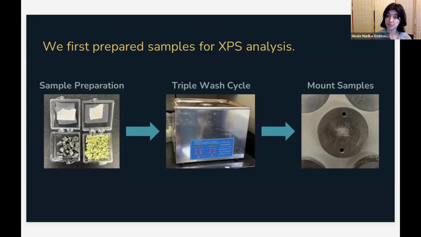After they were sufficiently dried, they were mounted onto our sample stages that we use for XPS analysis. On the very far right, that is an image of one of our sample stages that is about 1 centimeter in diameter, and we mounted the samples onto that sample stage using carbon tape.